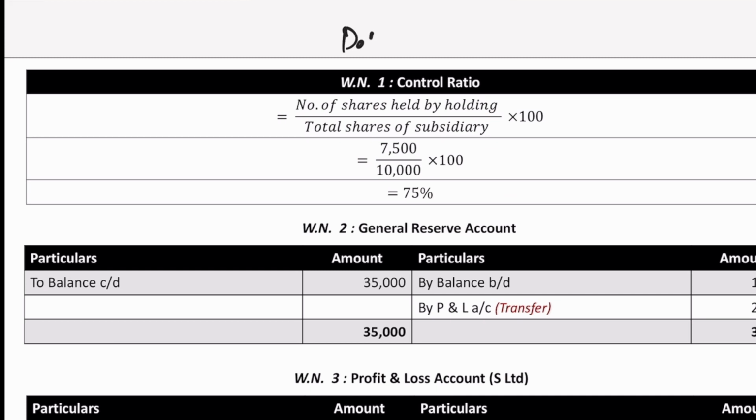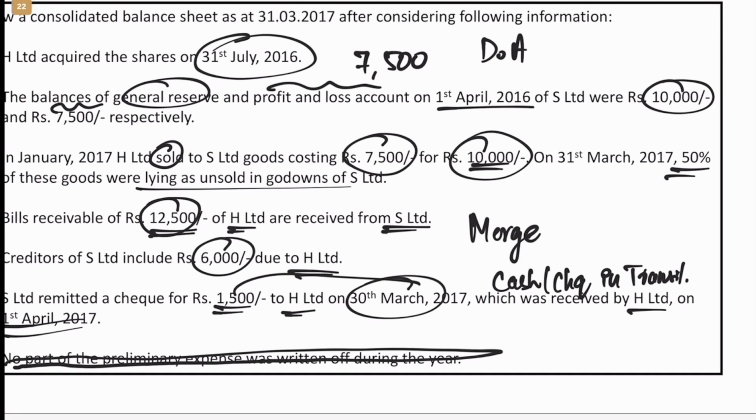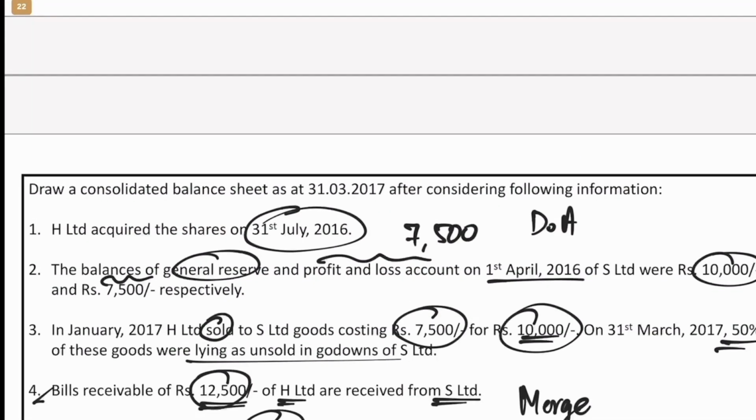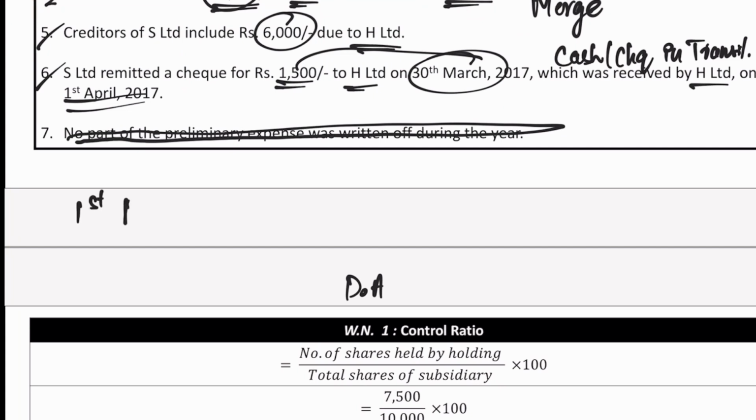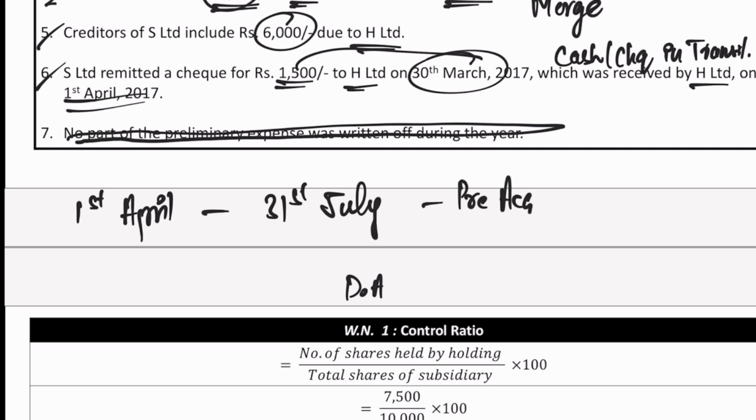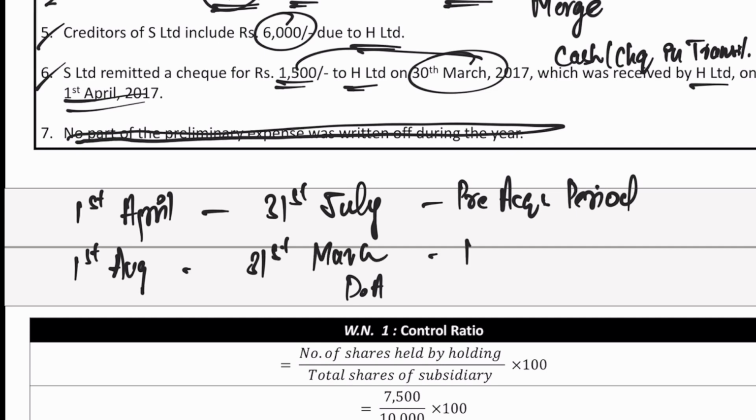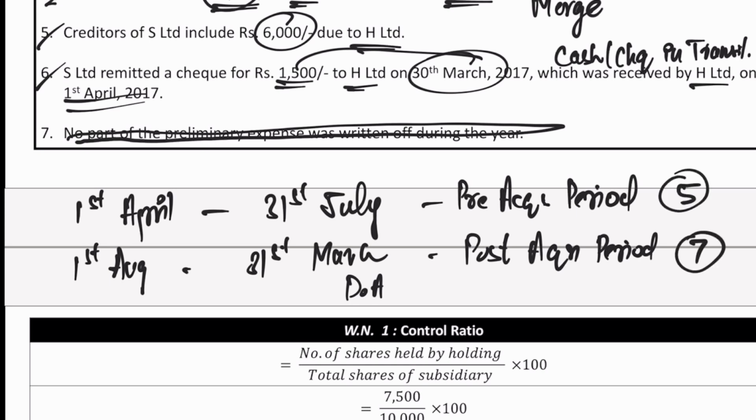First step is date of acquisition. We have already seen that. Where is that? 1st July. Sorry, 31st July. So that means 1st April to 31st July would be which period? This would be the pre-acquisition period. And 1st August to 31st March would be the post-acquisition period. So how many months? April, May, June, July. So that means 5 months and 7 months.